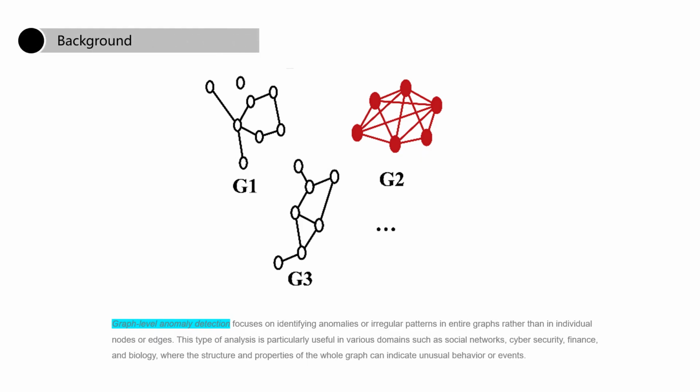First, the goal of our paper is graph-level anomaly detection. Graph-level anomaly detection focuses on identifying anomalies or irregular patterns in entire graphs rather than in individual nodes or edges. This type of analysis is particularly useful in various domains such as social networks, cybersecurity, finance, and biology, where the structure and properties of the whole graph can indicate unusual behavior or events.